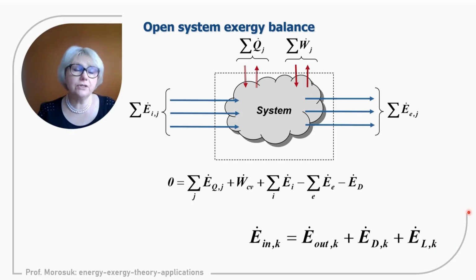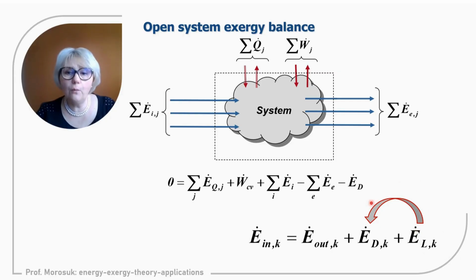And since exergy losses sometimes will not be considered because of boundary conditions, we can say that the term of exergy losses will be charged to the term of exergy destruction. So it means that we can say that exergy losses equal zero, and this value will be charged to the term of exergy destruction.